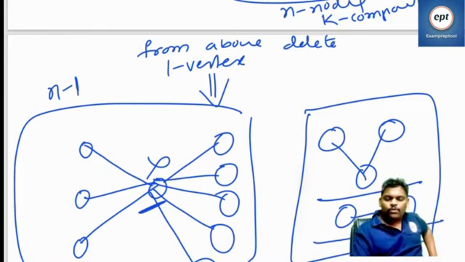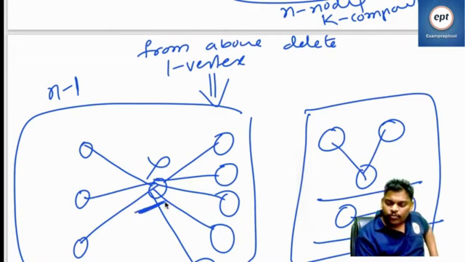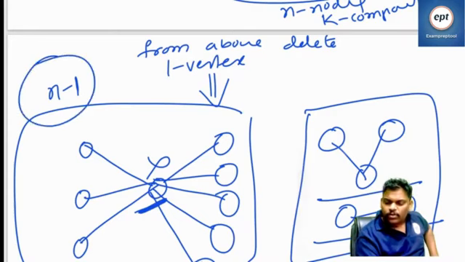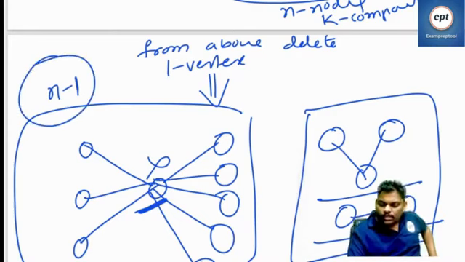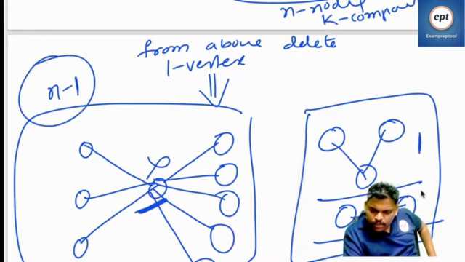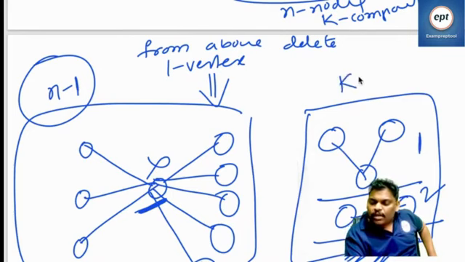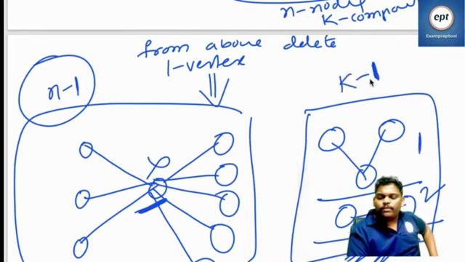Yeah, so in the first graph, if you delete this person, k components become k minus 1 components. In this one, component 1, component 2, component 3. If you delete this one, the number of components will decrement by 1. Previously k components, now k minus 1.